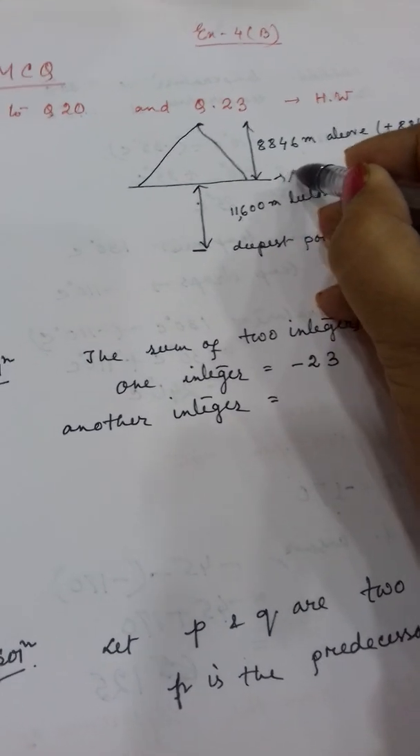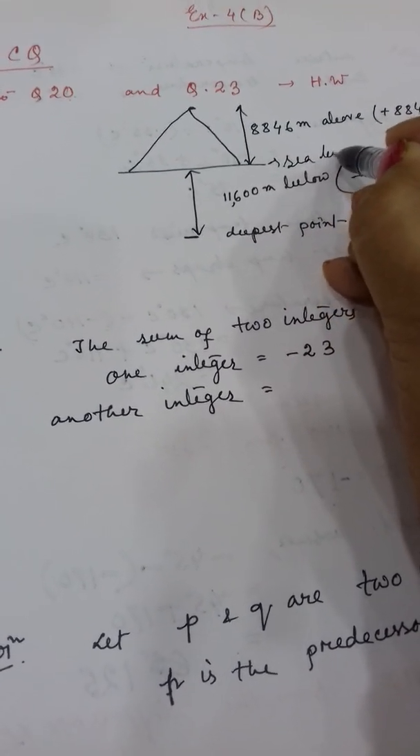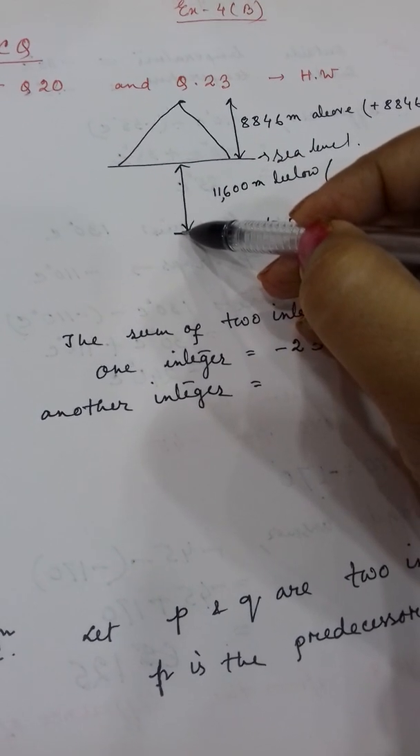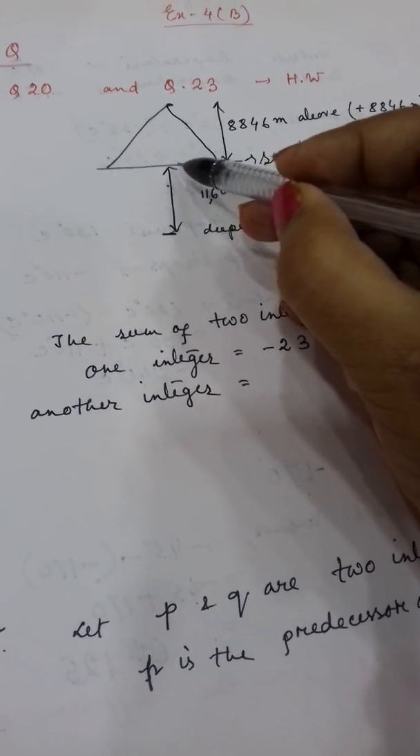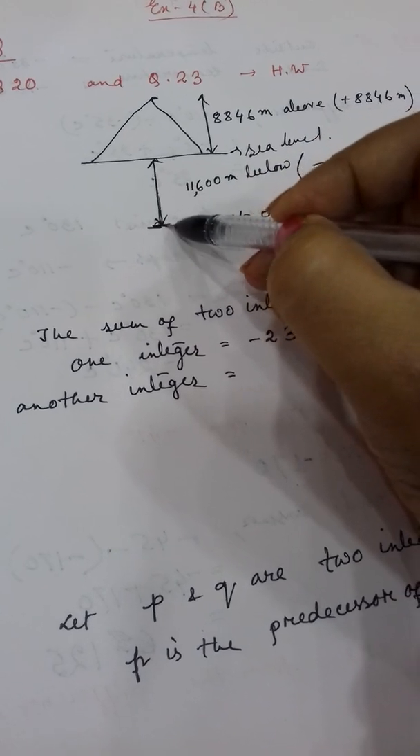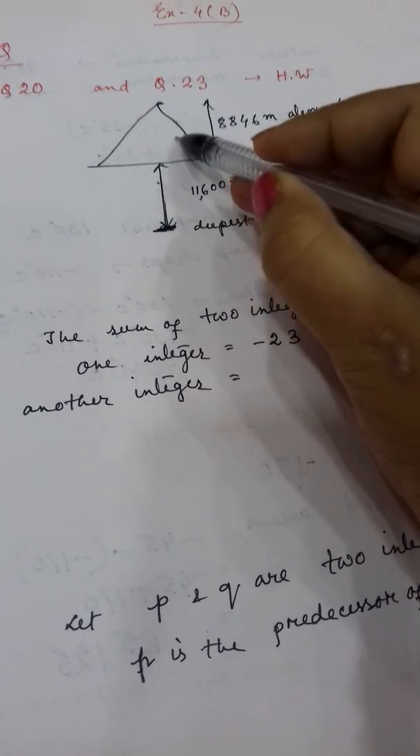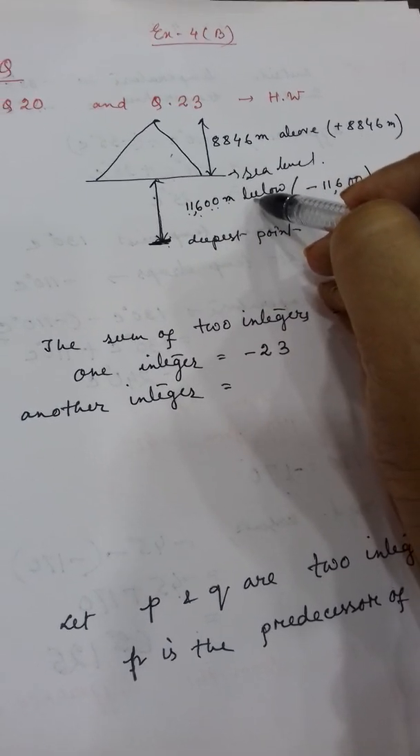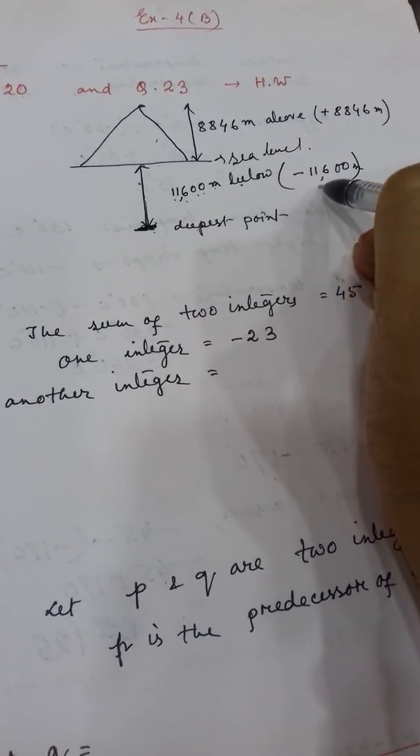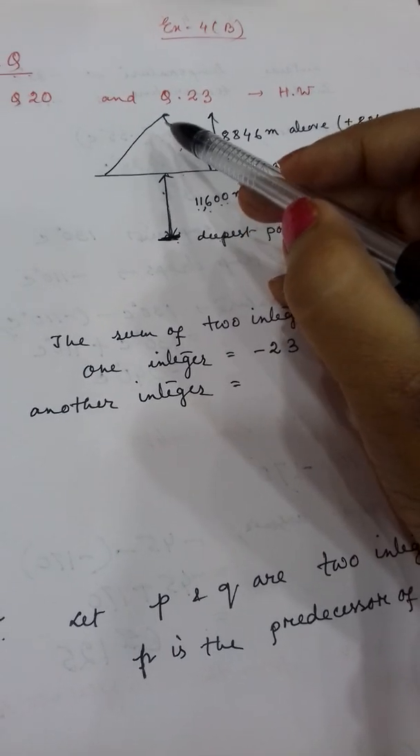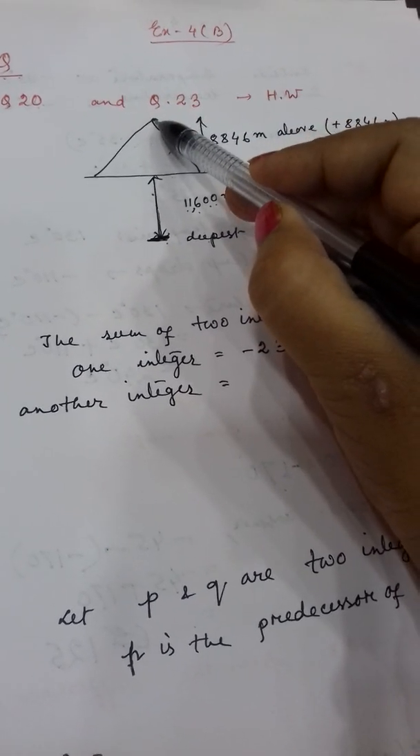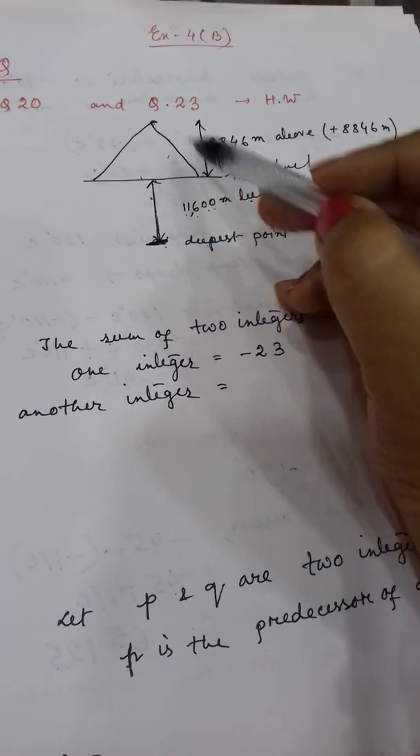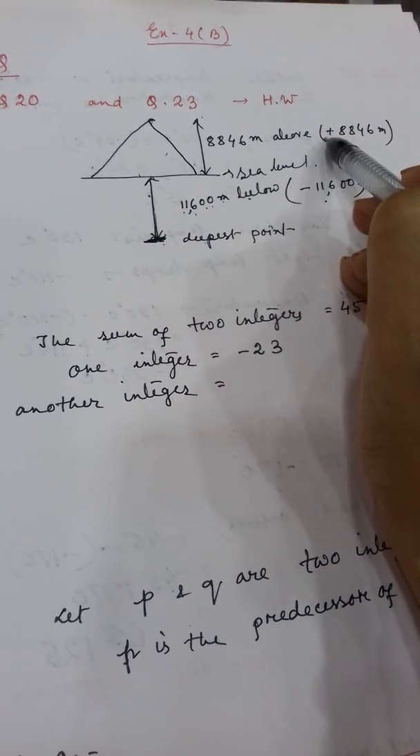Suppose this is the sea level. Clear? According to the question, the deepest point in the sea, this is the sea level, so its deepest point, suppose this portion. So this distance it has told 11,600 below. Clear? Below sea level, that means it will be minus, and it has told the highest mountain top is 8,846 meters above sea level. So this distance it is plus.